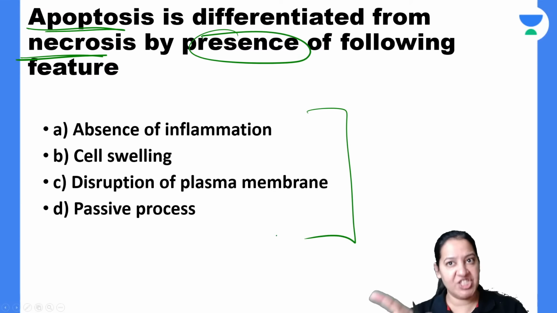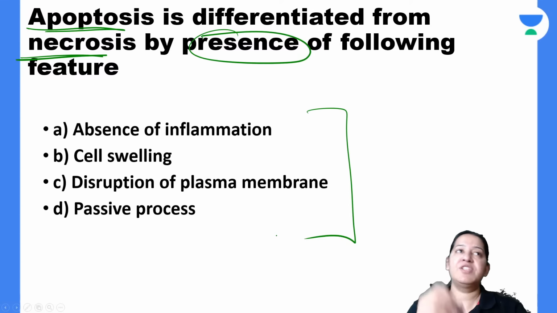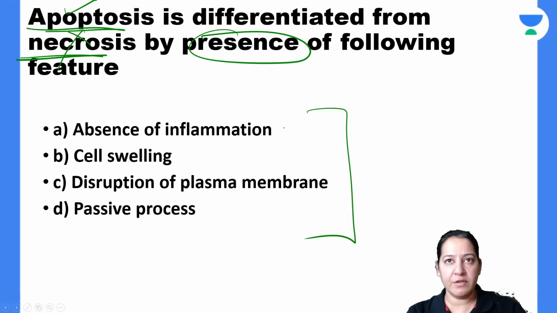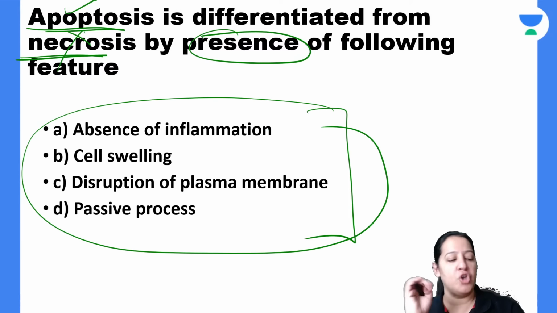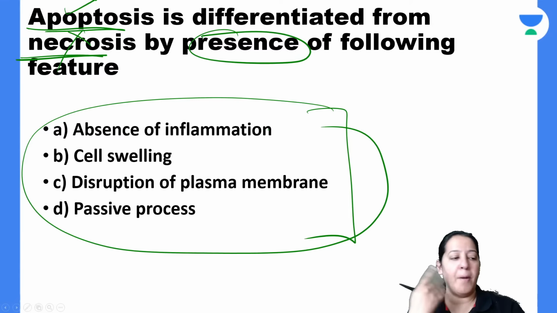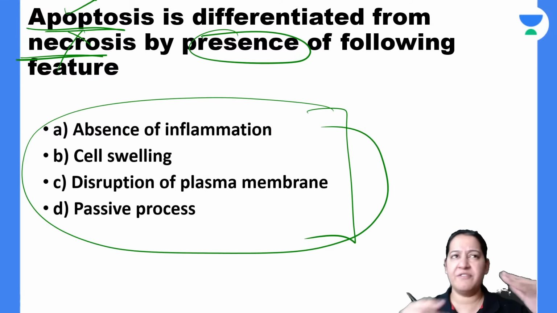So tell me a feature among the four options which is present in apoptosis but not in necrosis. In short, the examiner is asking which of the following is a feature of apoptosis. What happens in apoptosis? Easy question with a difficult language.